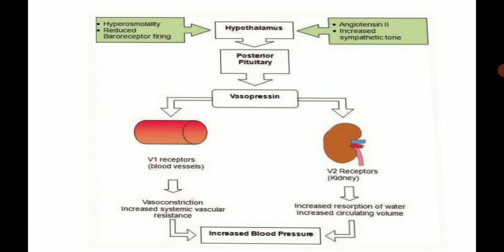The V1 receptor, located on blood vessels, acts by vasoconstriction, which increases systemic vascular resistance and leads to increased blood pressure. The V2 receptor, located in the kidney, acts by increasing reabsorption of water, which increases circulating volume and then leads to increased blood pressure.